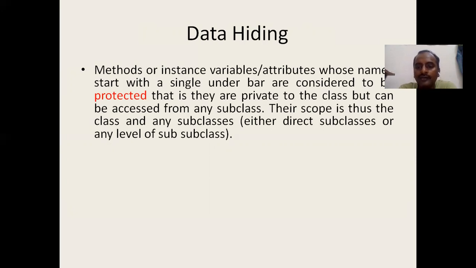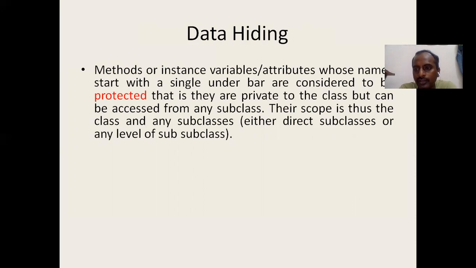Then we have another thing called private. If a particular variable is a private variable, that is accessed only inside that particular class. That is, the members of that class can only access that variable, whereas the other child classes' members cannot access those private variables.